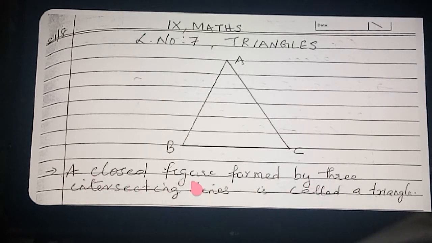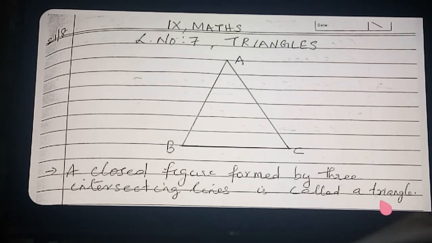A closed figure formed by three intersecting lines is called a triangle. The meaning: line AB, line BC, line AC intersecting at the points A, B and C. So it is a closed figure formed by three intersecting lines, called a triangle.